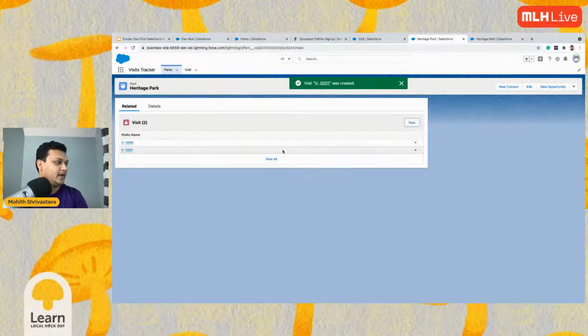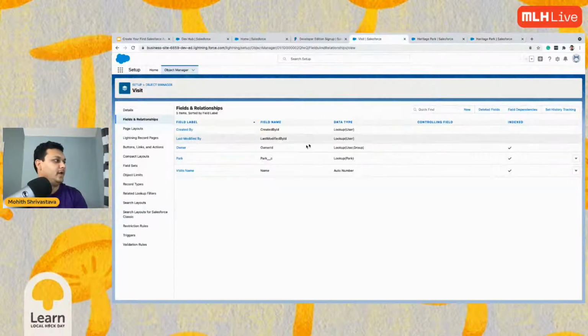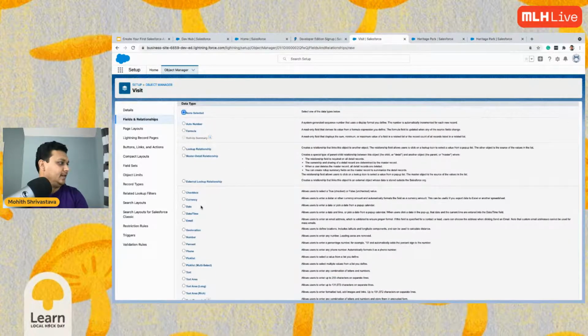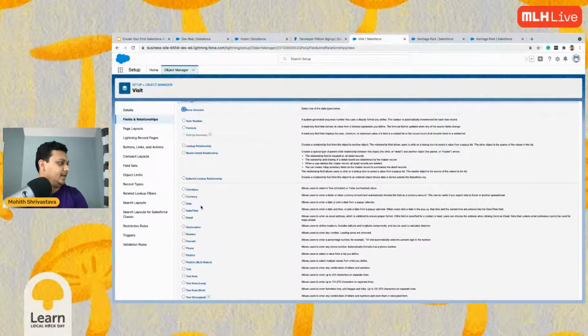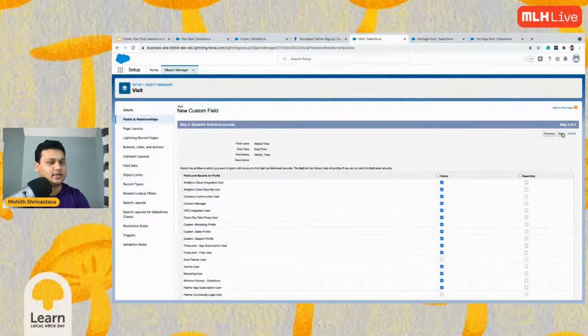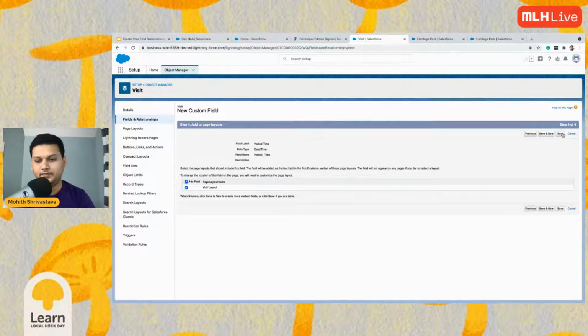It would have been nice if I added one more field which tracks the date and time. I can quickly do that by going to the visit object, just say new, and then we'll select date and time, and we'll say visited time. We go next, next, and then we save.